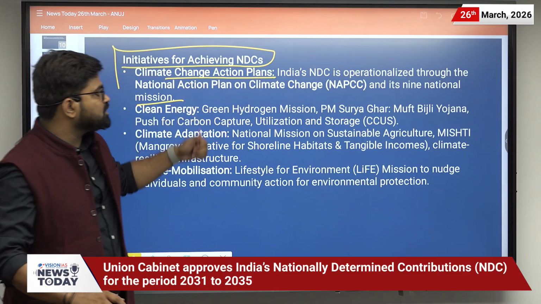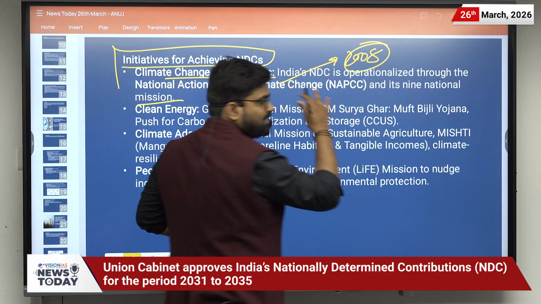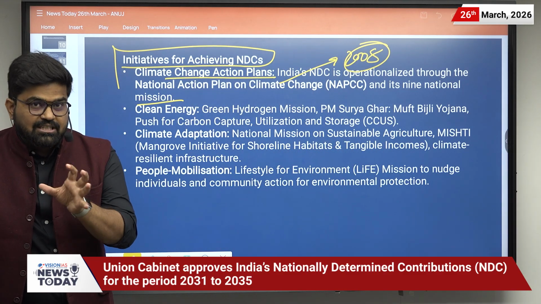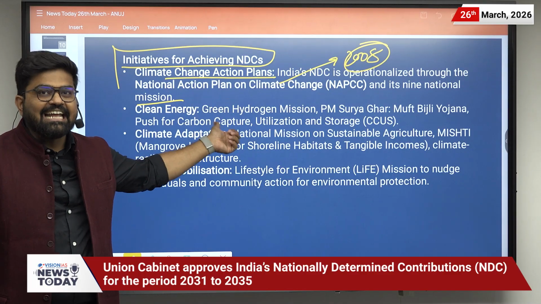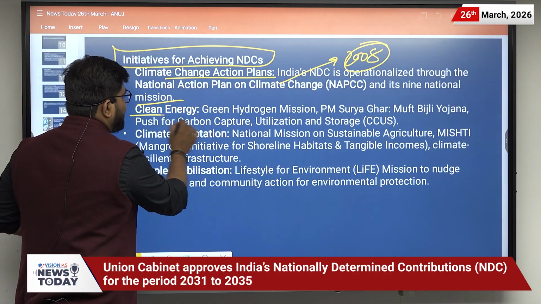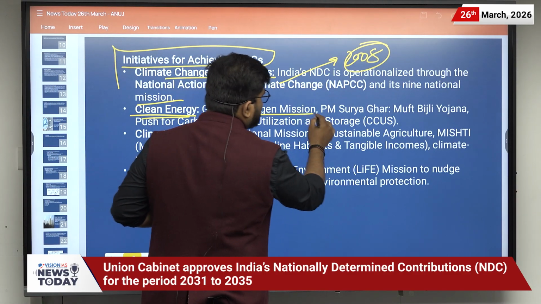When it was introduced in the year 2008, there were 8 missions under it, but now we have included one more, that is the National Coastal Mission. Now there are 9 national missions under this. Then we have various initiatives for clean energy, which include the green hydrogen mission.